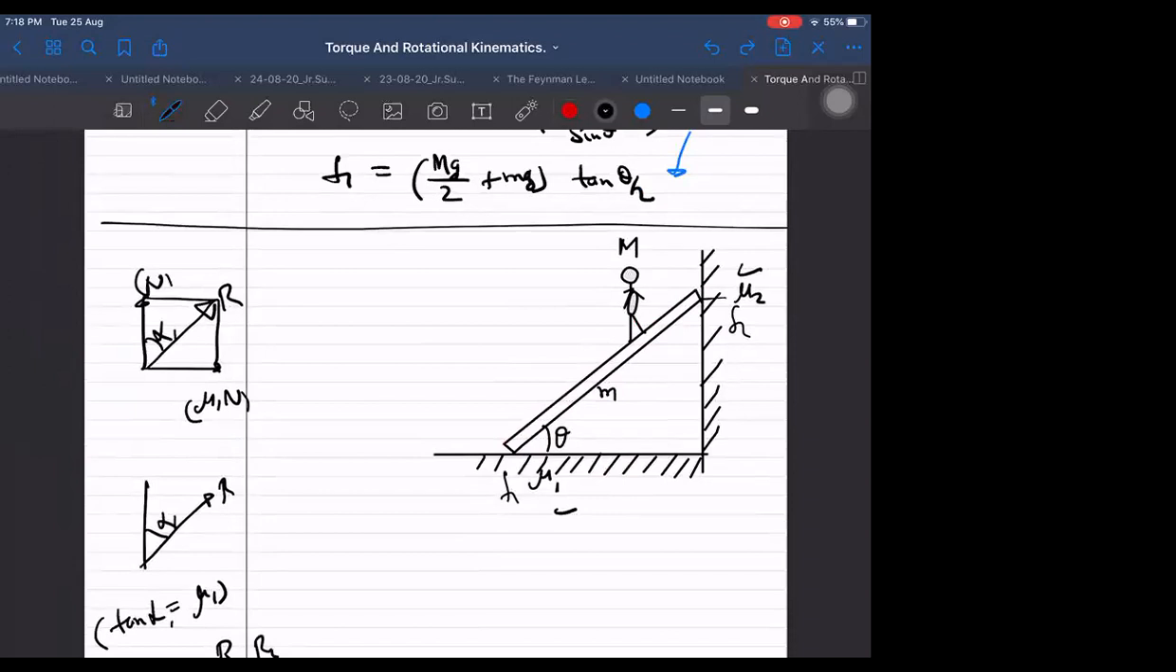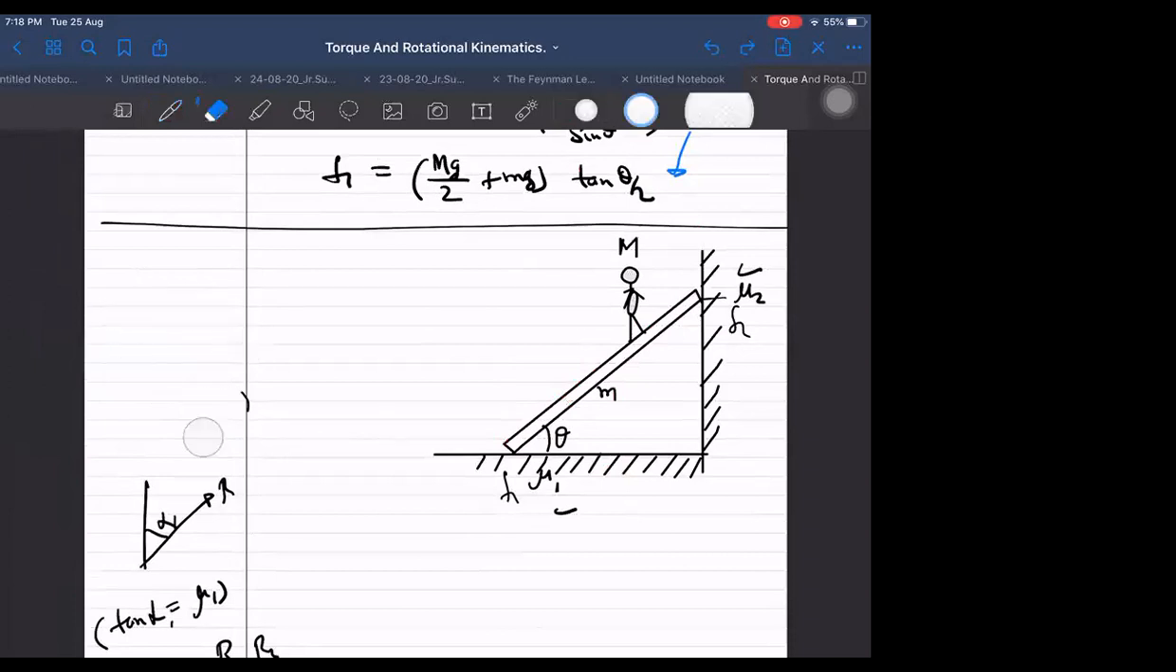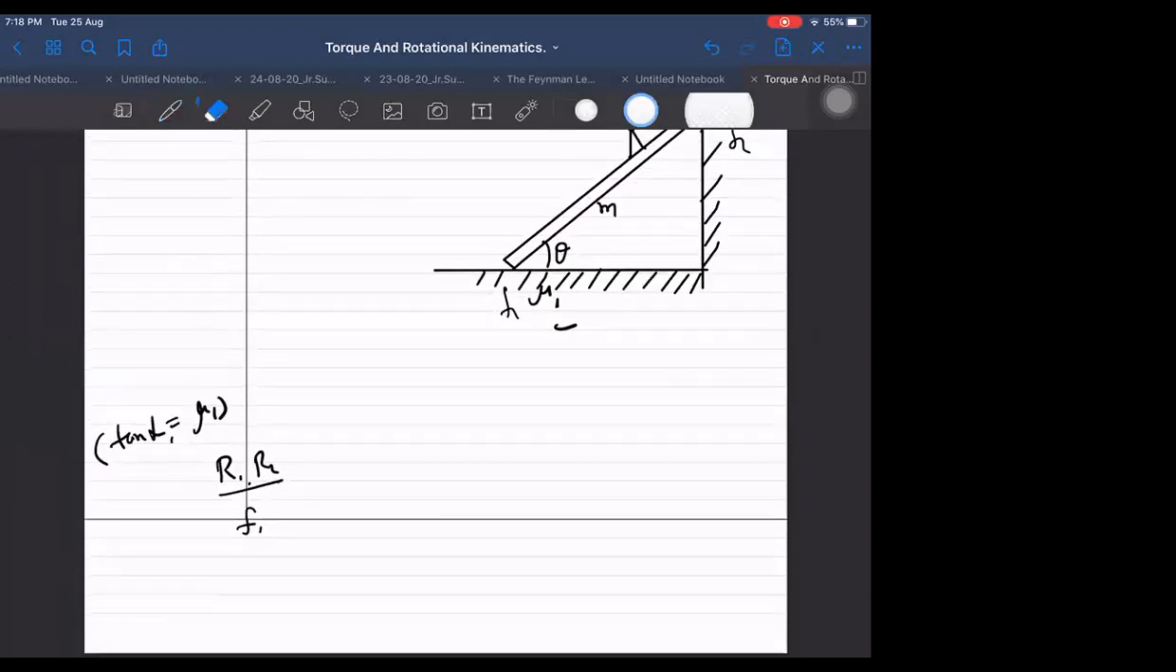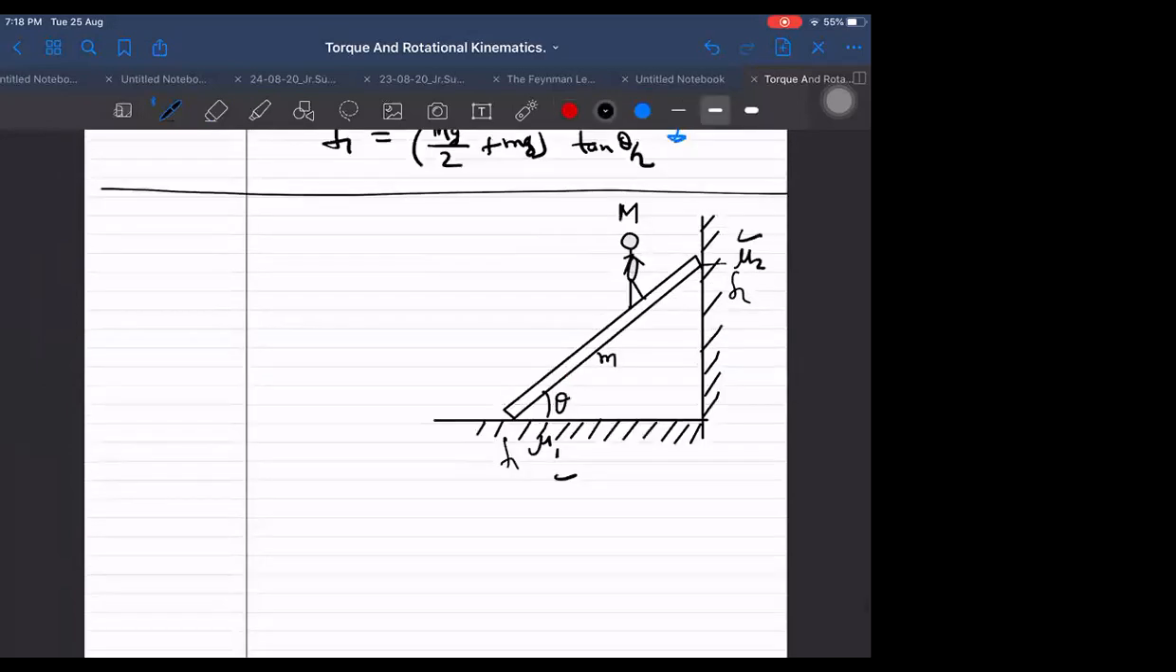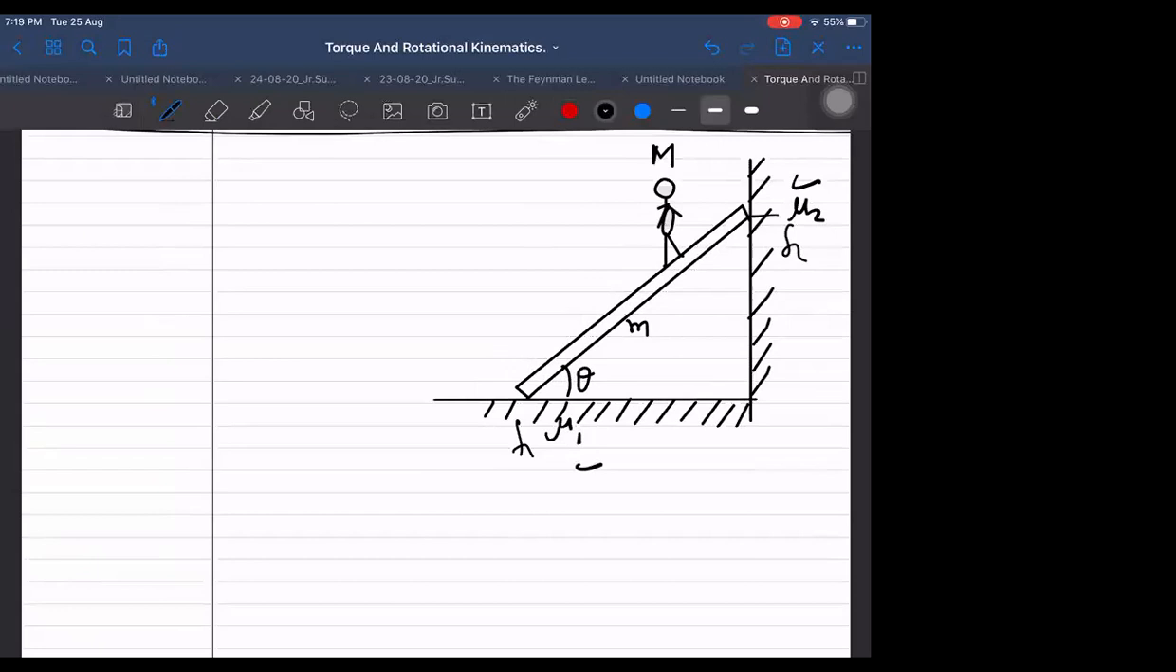So first of all, I will take the case where it is not given that it is just about to slide, and I want to find out the frictions. Let us do that one first. So here, what is the friction? Let us call it F1. Here normal is N1, and here normal is N2, and here friction is F2.